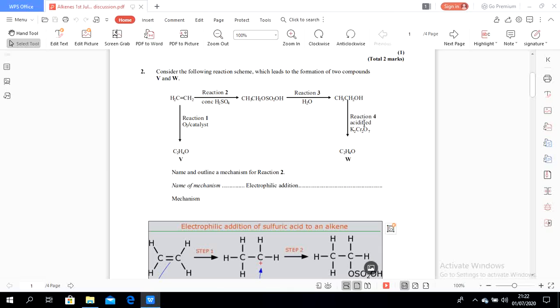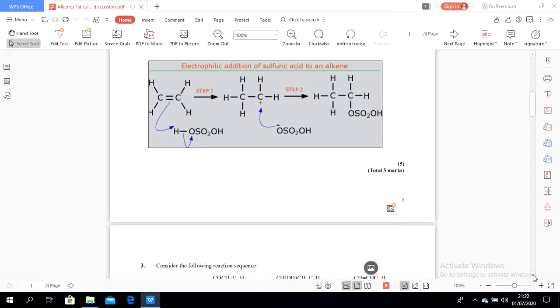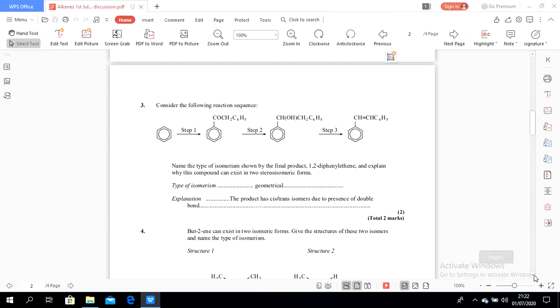But this one is not a carboxylic acid, it is an aldehyde. Okay, let's see number 3.